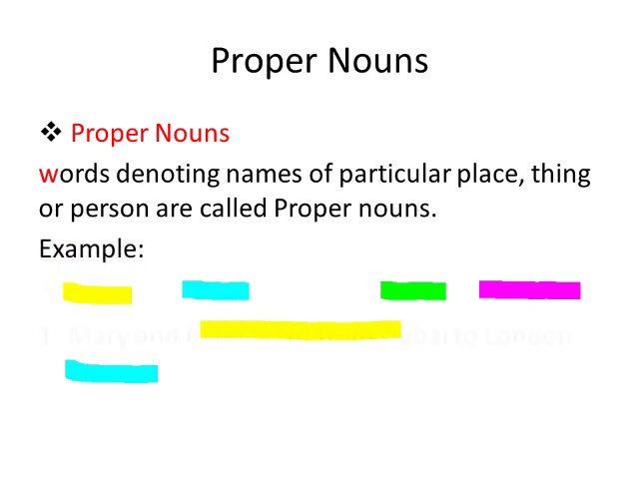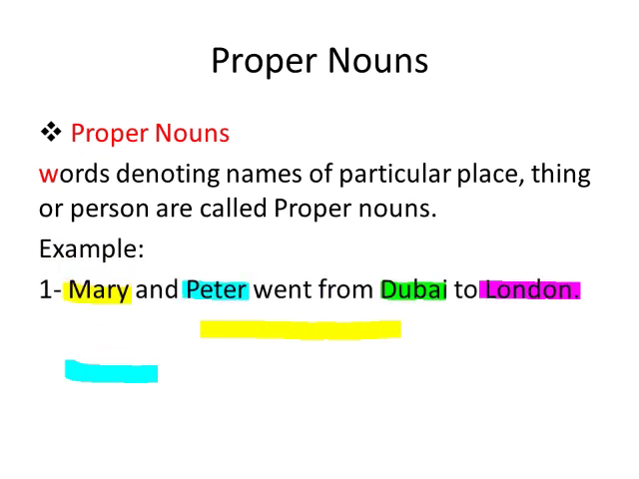Example: Mary and Peter went from Dubai to London. Here Mary, Peter, Dubai and London, they are proper nouns. Mary is actually a name of a girl. Girl is a common noun, but here Mary is the name of a particular person, a specific girl. That's why it's a proper noun.